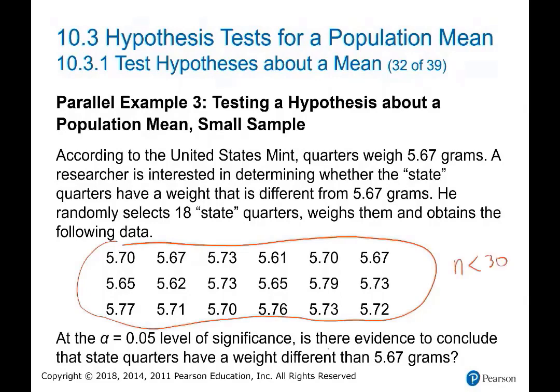Then, at the alpha 0.05 level of significance, this is the type 1 error that this researcher is willing to take. Is there evidence to conclude that the state quarter has a weight different than 5.67? Is this enough evidence to state that the mean weight is different from this value? Let's verify it.